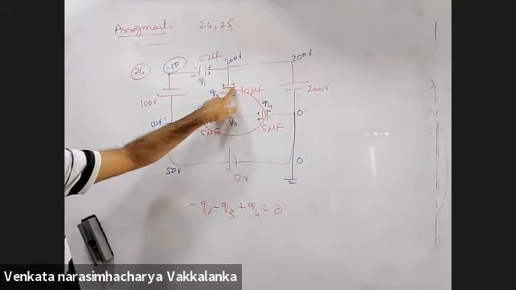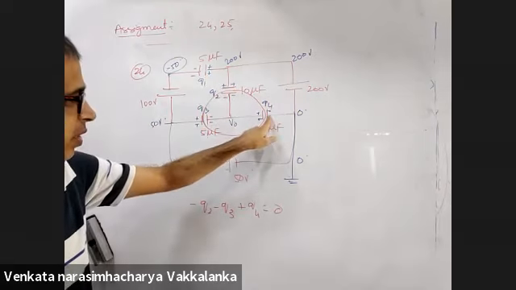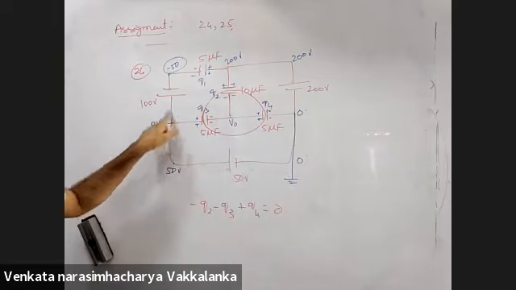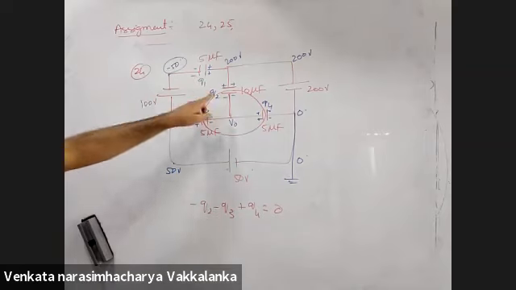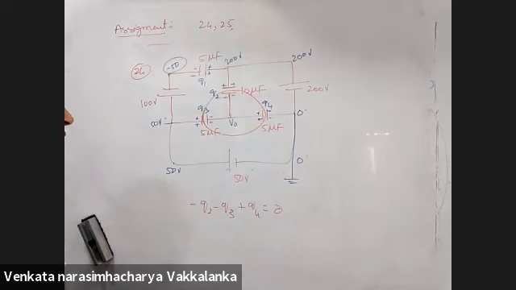If you take the upper plate, what happened? This is connected to this. You come all the way from here, it's connected to this. It goes all the way from here, connected to this and connected to this. It will be long. Therefore take this charge and this charge conserve. Minus Q2 minus Q3 plus Q4 is equal to 0. Can you calculate Q2, Q3, Q4?